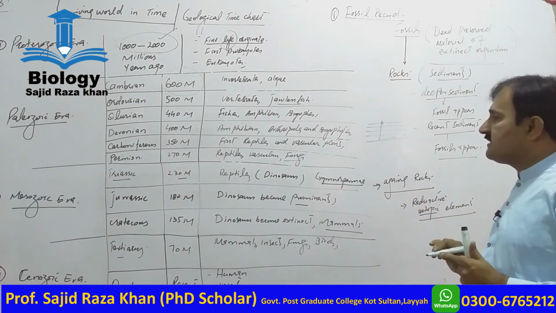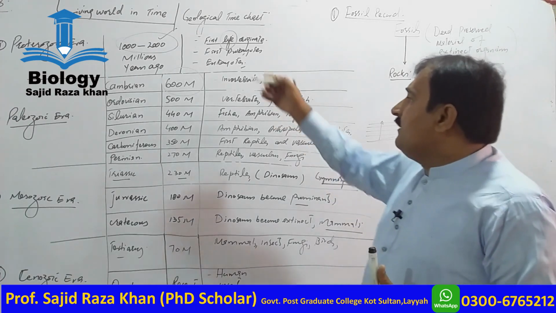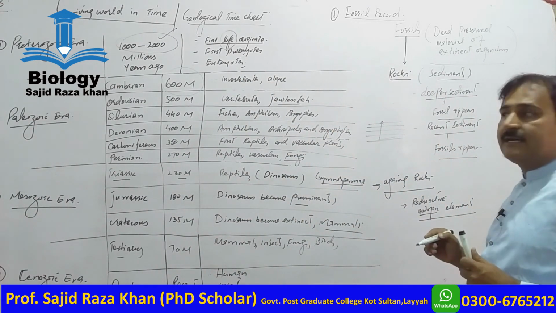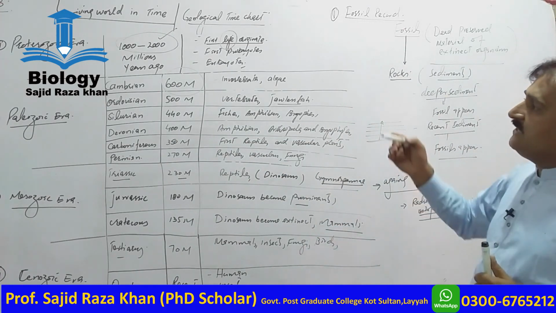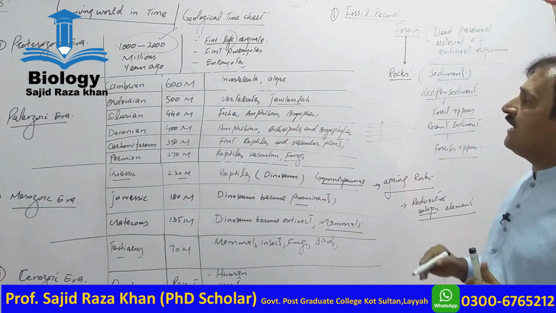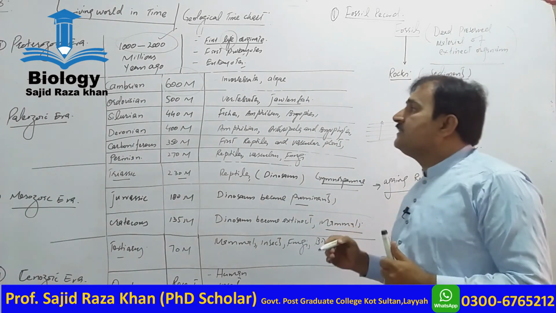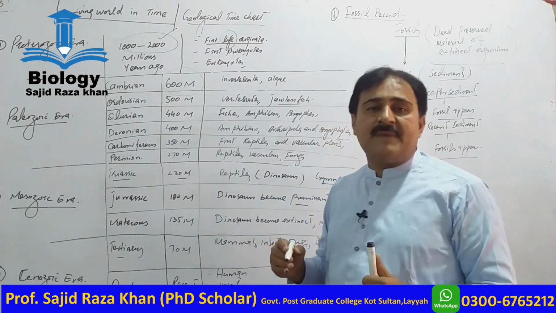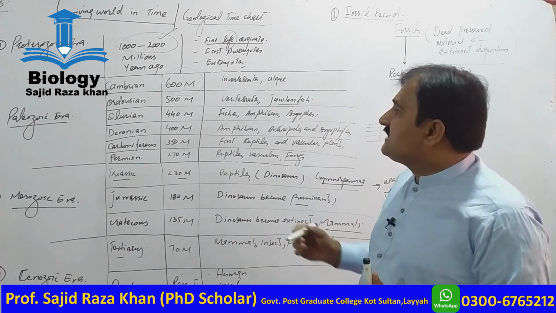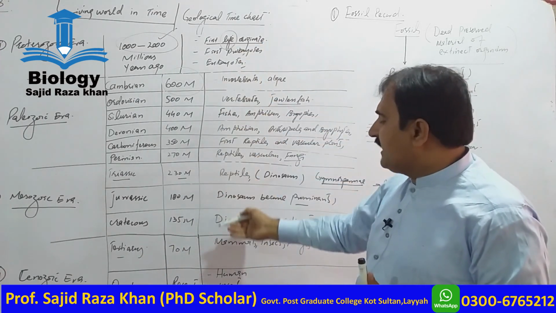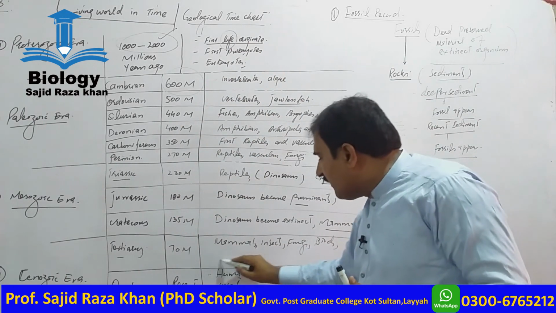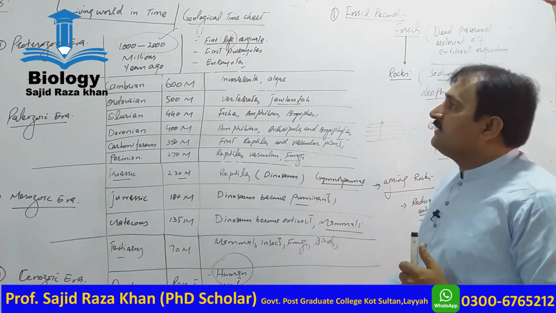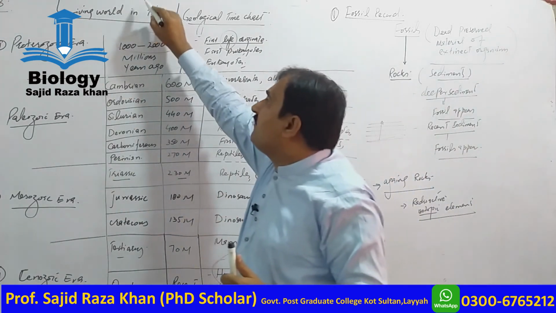This age of rocks can indicate the fossils and their age. With the help of these rocks and fossil ages, we can organize this chart, and this chart explains how life originated on the earth, and with the passage of time, due to gradual changes, life became simple to complex and finally appeared recently in the form of advanced animals, in the form of human beings, and this time chart is called living world in time.